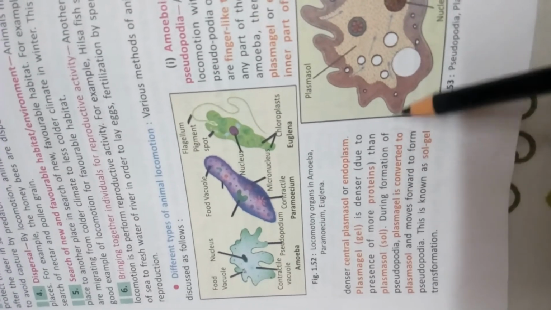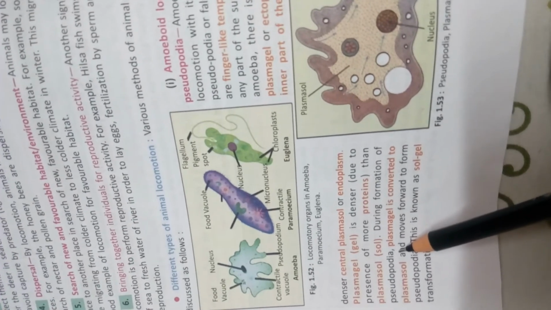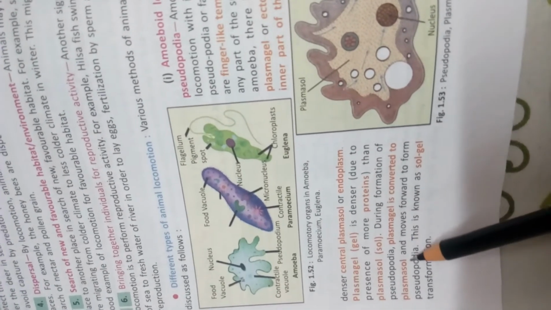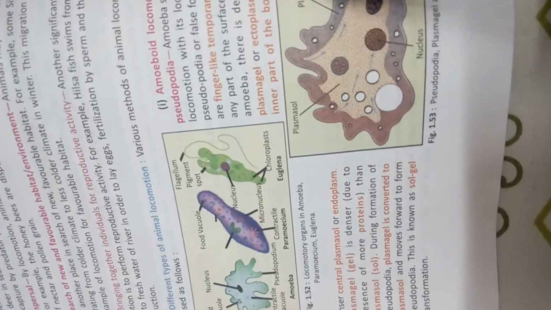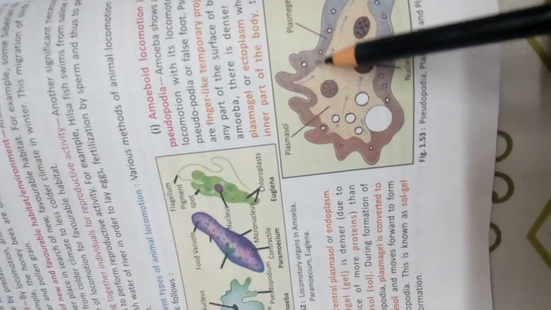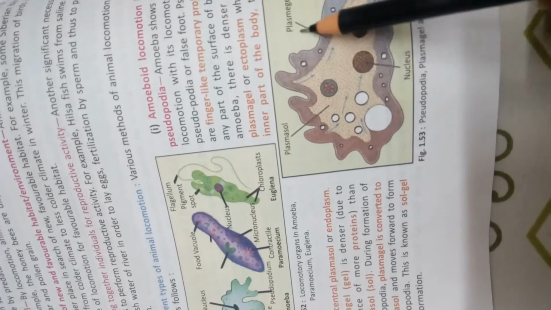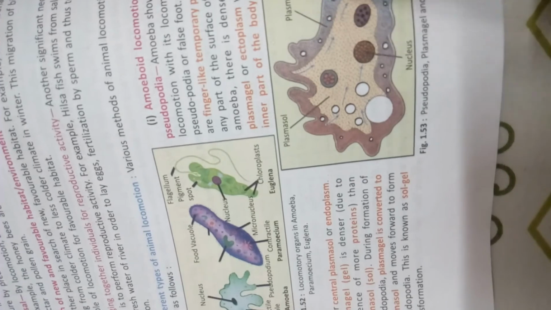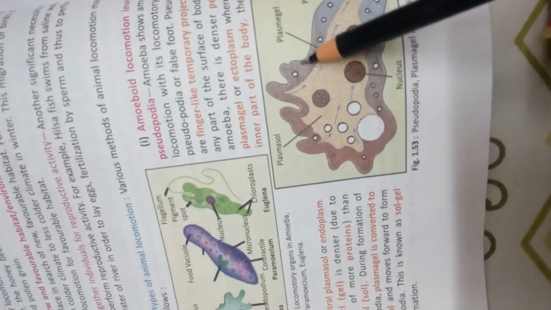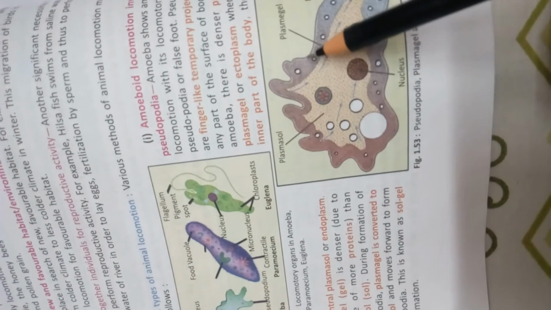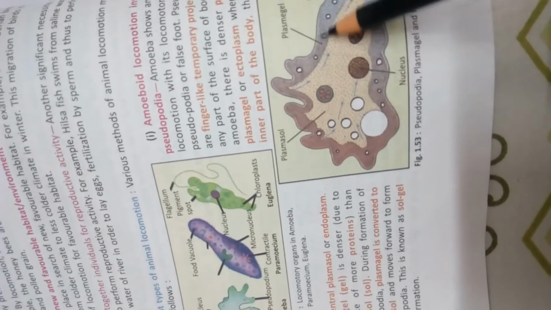But during the formation of the pseudopodia, what happens? This plasma gel is converted to plasma sol. Suppose it has moved forward, now a new projection is required. If it is stiff, then it cannot form a new projection. So when it goes to a new position, the plasma gel, which is the denser part, becomes plasma sol and becomes liquidy. So the conversion takes place vice versa.